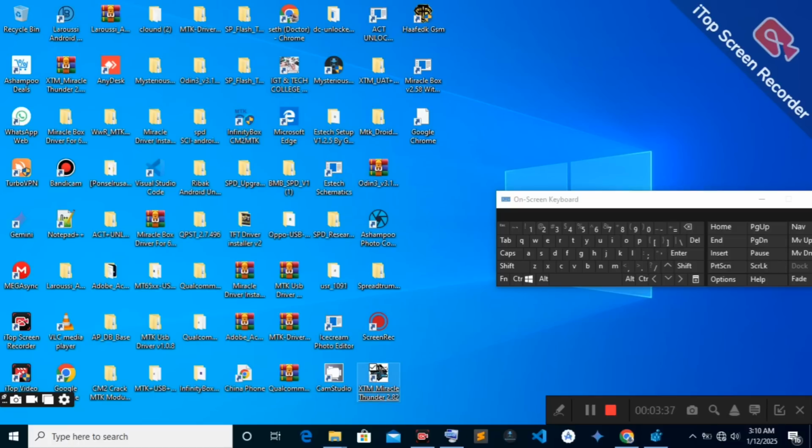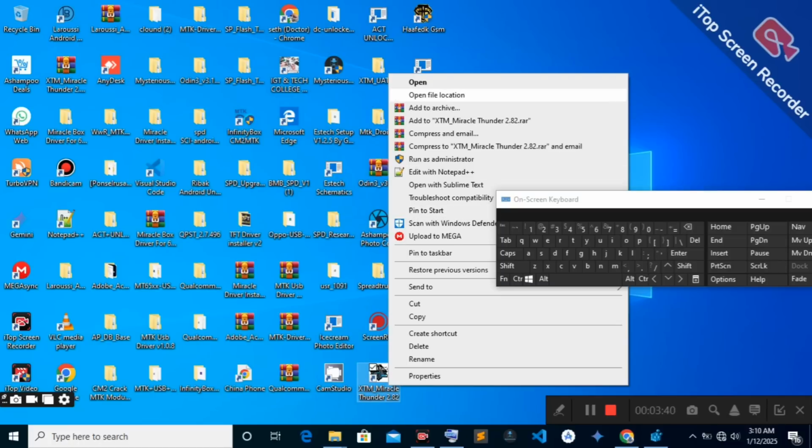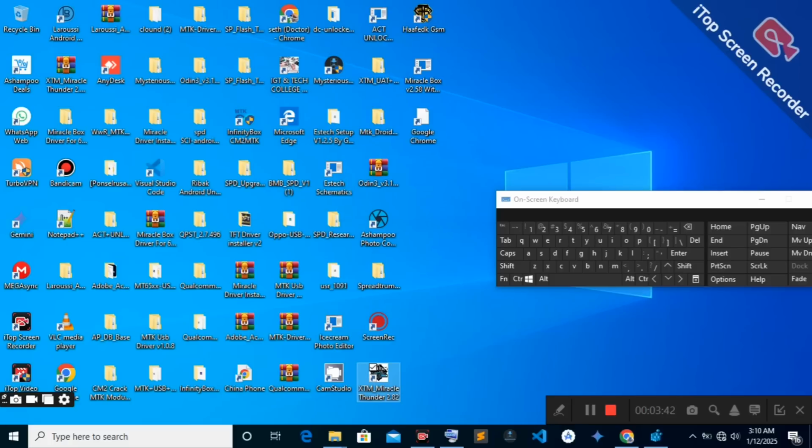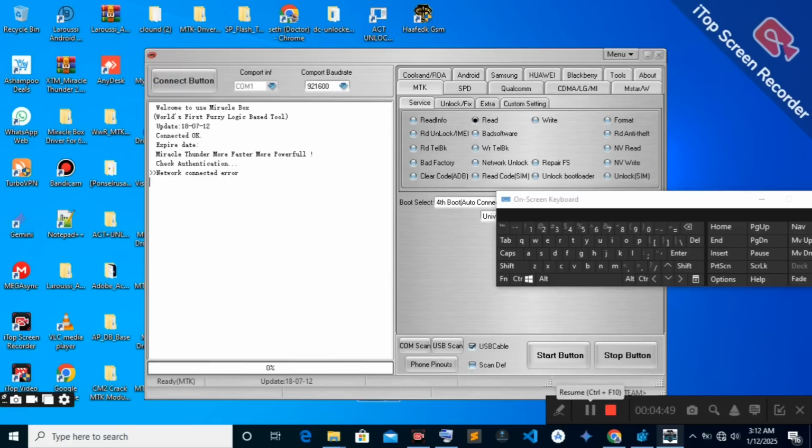So you have to follow all these steps. If not, your button will not work. As you see, this is a new solution in 2025. Make sure you follow all steps. Then, as you see, the start button is working well.